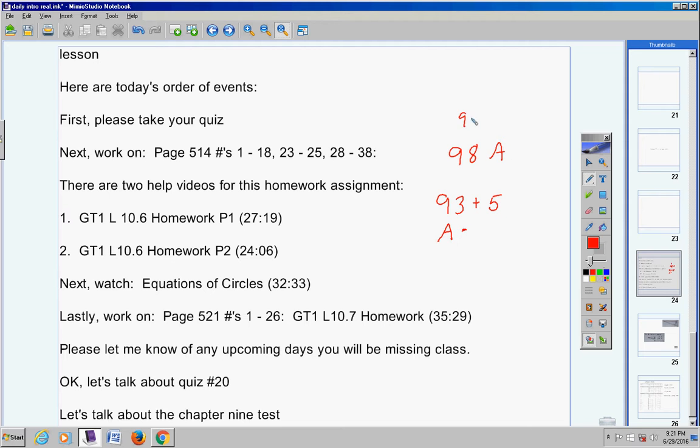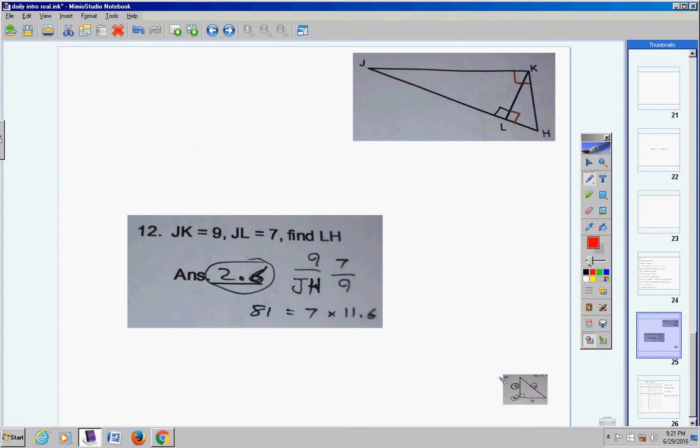And a 99 is an A plus. So you're doing really well. And I would like to encourage you to never quit doing those review sheets. They really are helpful. But let's take a look at your test. You missed numbers 12 and 22.